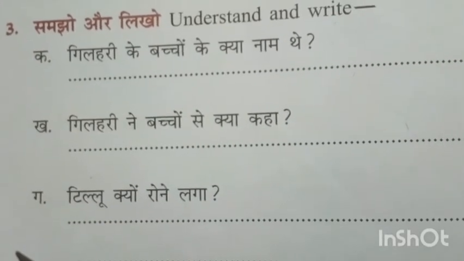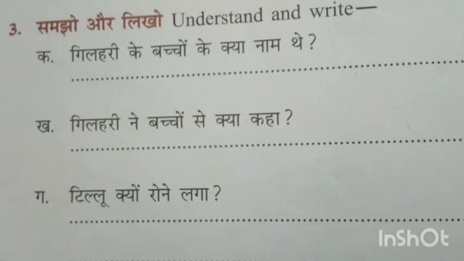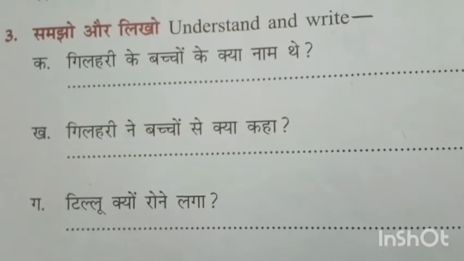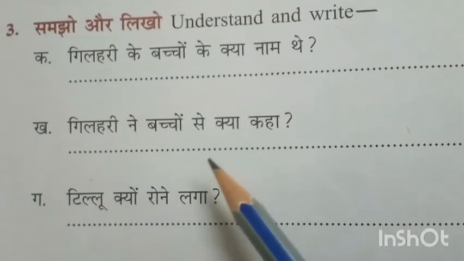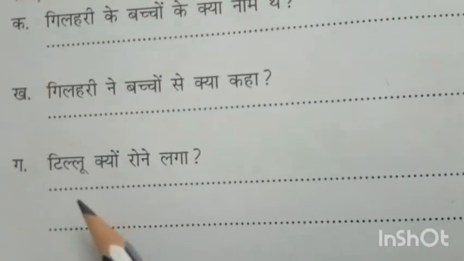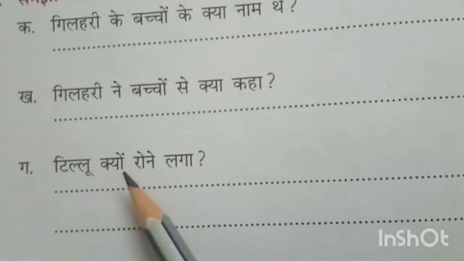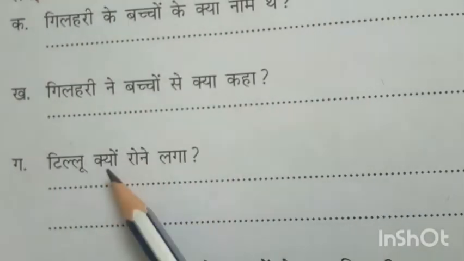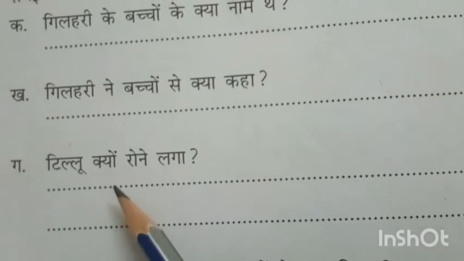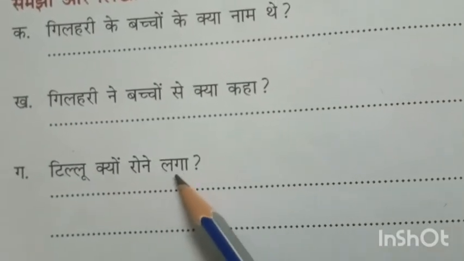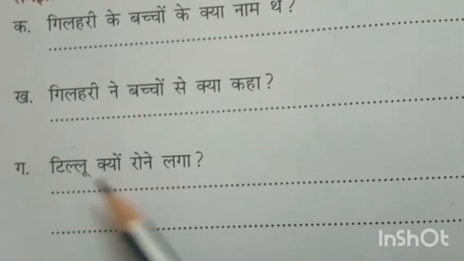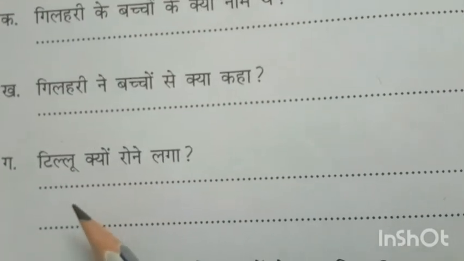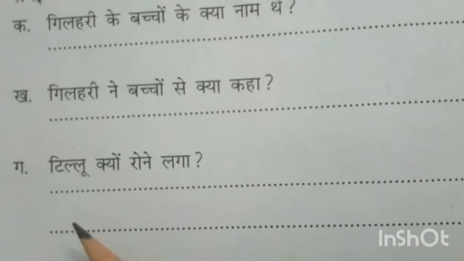Yes, they all have become big now. So they can do their work by themselves. Yes or no? Yes. So you can write this answer also, children. Next, come to the next question. टिल्लू क्यों रोने लगा? So what is the question? क्यों means why. रोने लगा means crying. Why was Tillu crying? Yes, because the corn got burnt.